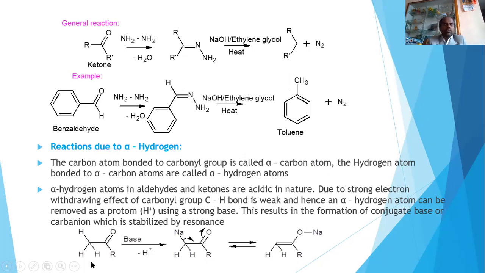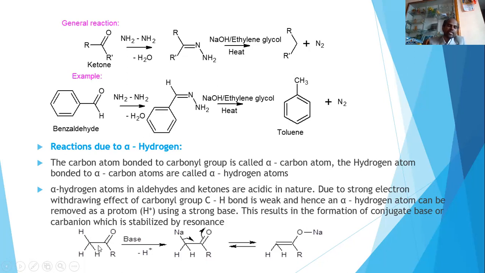And with this, let's go to the next kind of reaction, that is reaction of aldehydes and ketones containing alpha hydrogen. What is alpha hydrogen? You can observe that this is a ketone functional group. Adjacent to this ketone functional group, if there is a carbon, then that carbon is called alpha carbon. If that carbon contains a hydrogen, then it is called alpha hydrogen. That means carbonyl compounds containing alpha hydrogens. So these alpha hydrogens are acidic in nature.